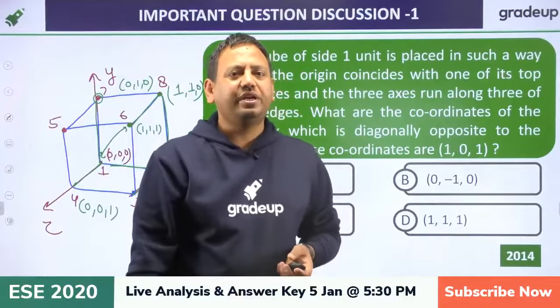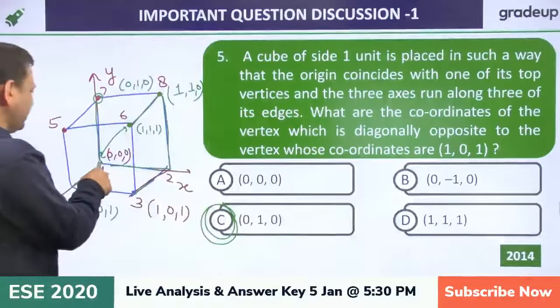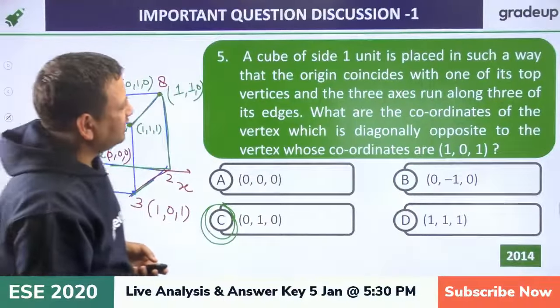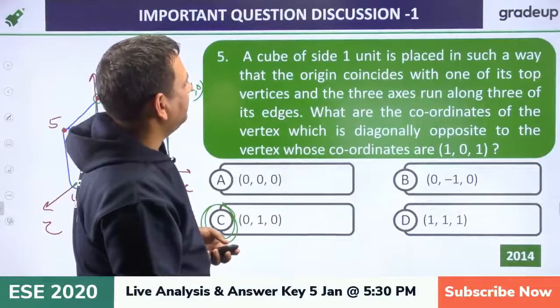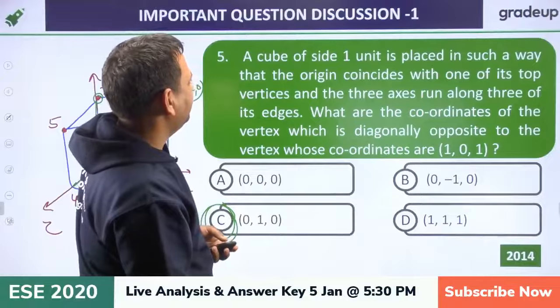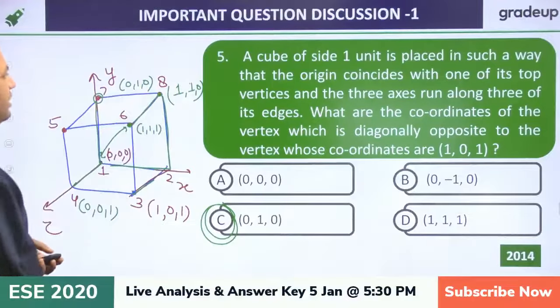The origin coincides with one of its top vertices, and the three axes run along the 3 edges.